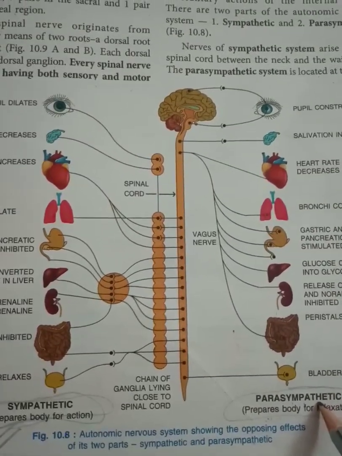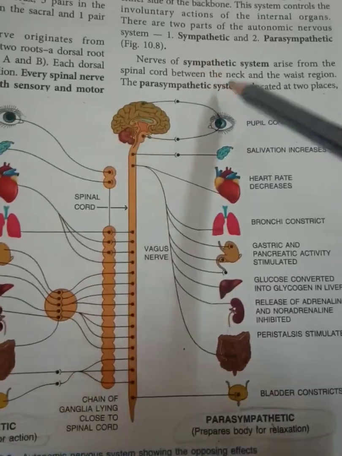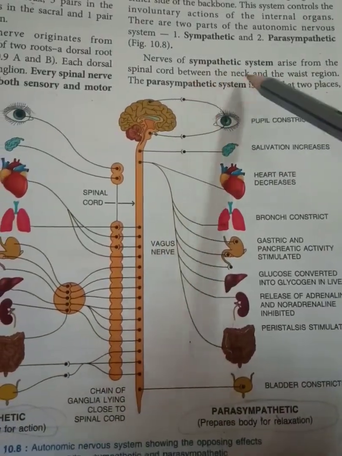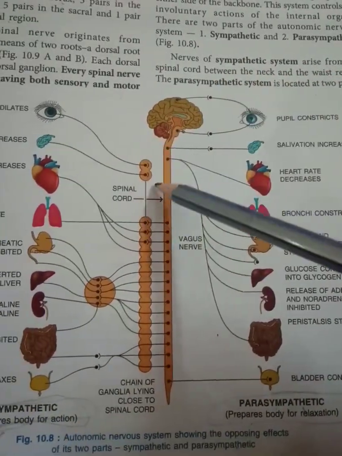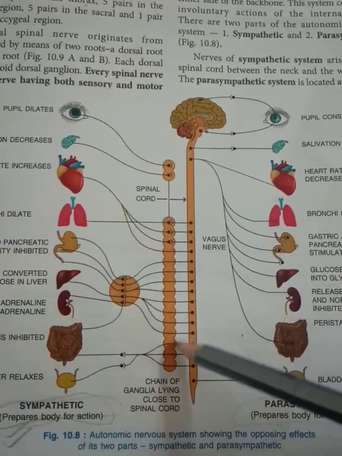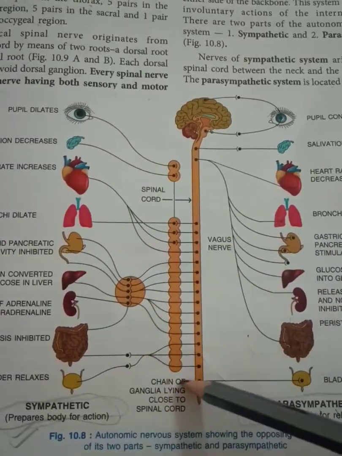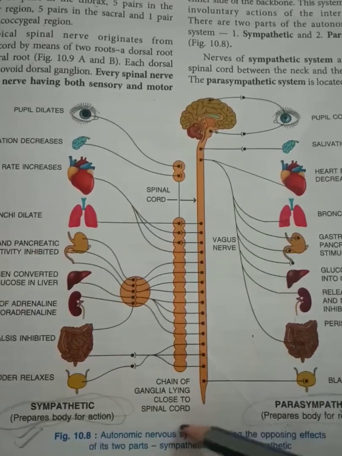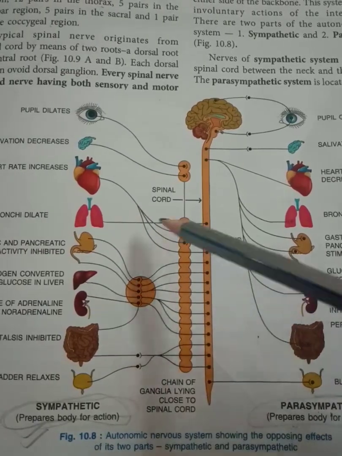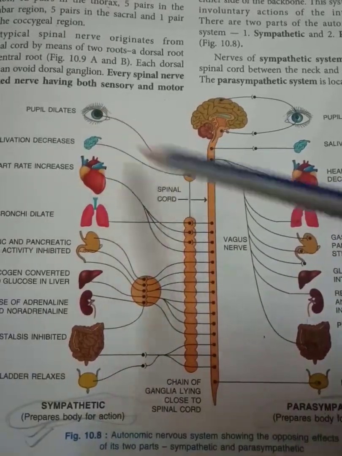So here you can see these are the chain of ganglia lying close to spinal cord, and now let us see how it is affecting.